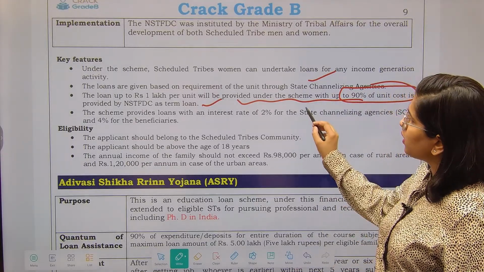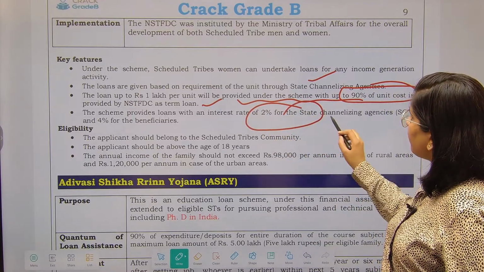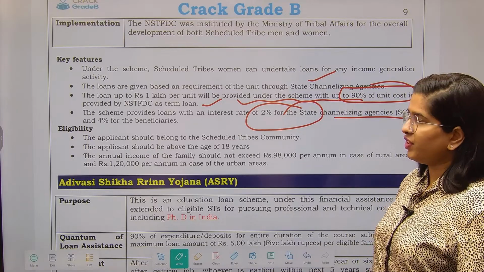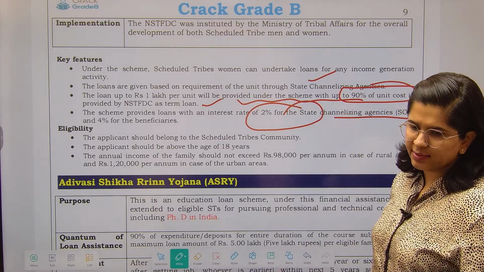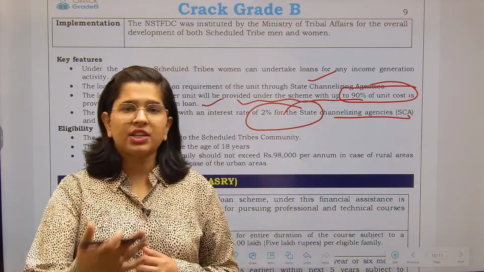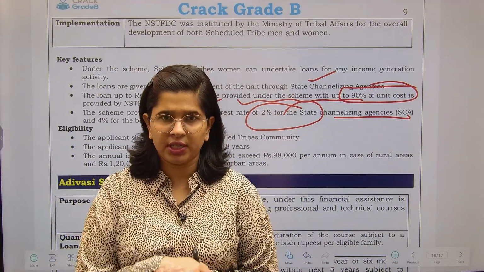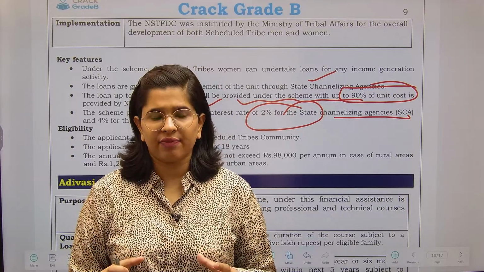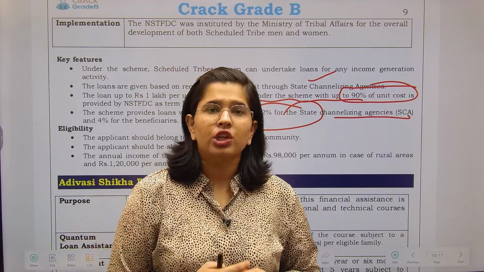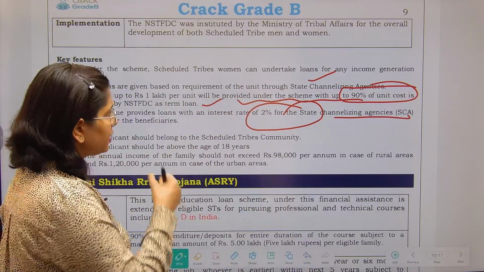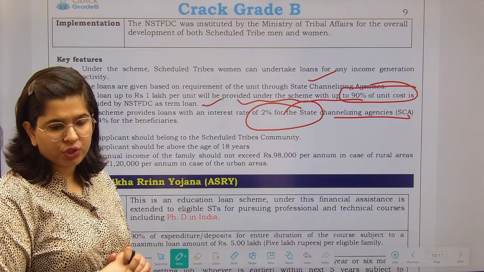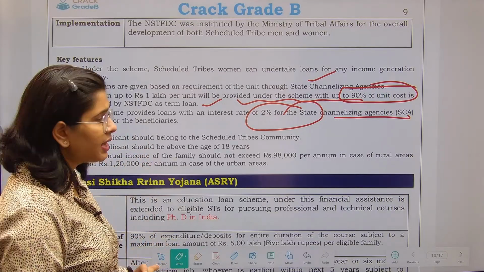It also provides loans with an interest rate of 2% for the state channelizing agencies and 4% for the beneficiaries. State channelizing agencies means those agencies which are providing the loans to such kind of women beneficiaries. So they also need funds somewhere so that they can give to the beneficiaries further on. So for them we have got 2% of the interest rate, and for the beneficiaries this organization is going to charge 4% of interest rates.